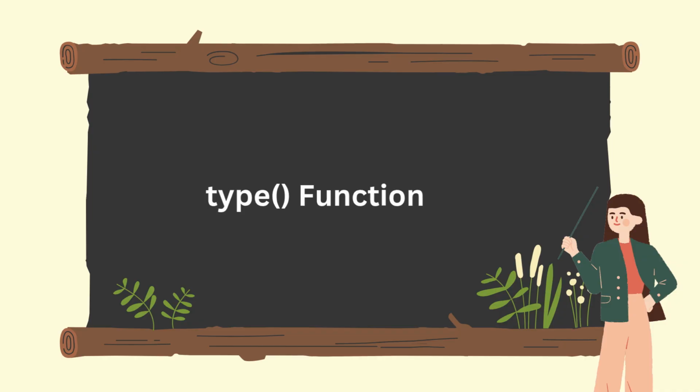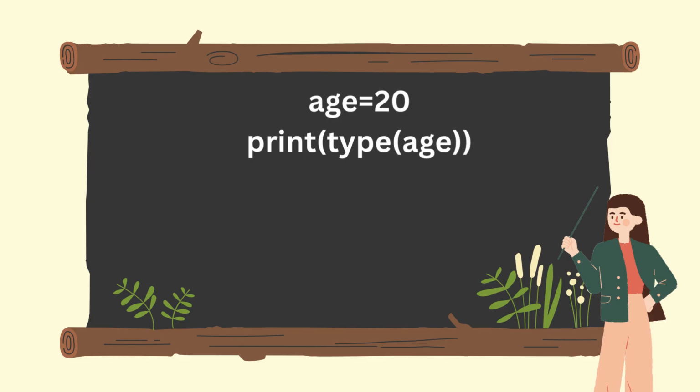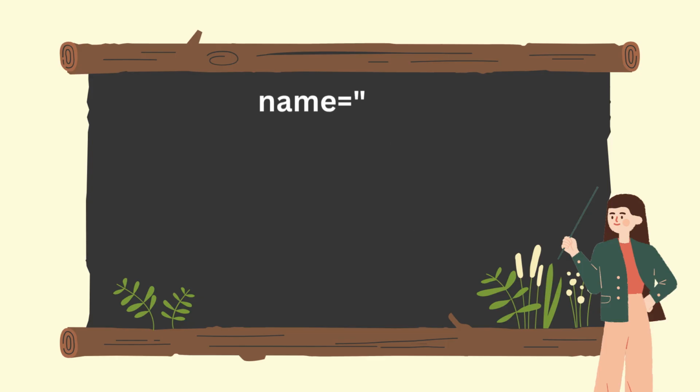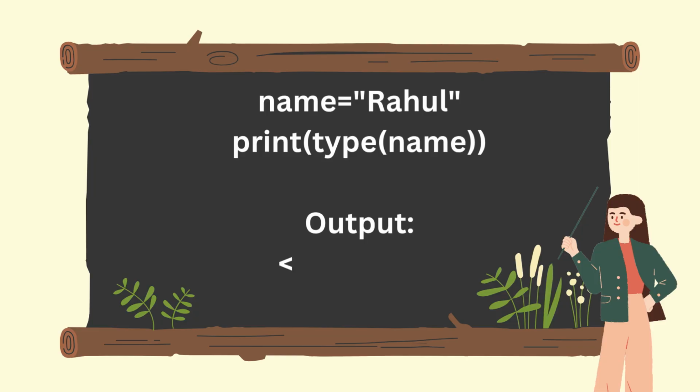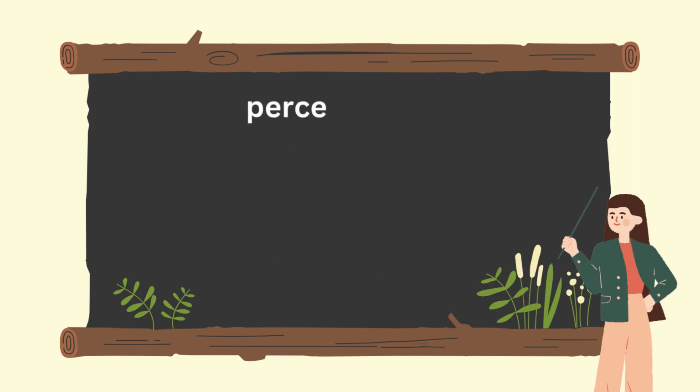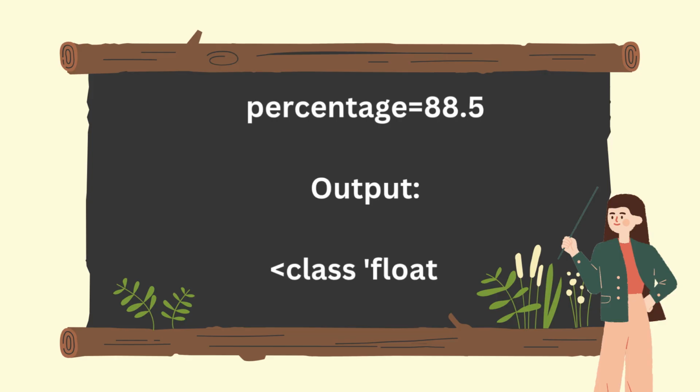Type function. Now suppose we want to know the data type of a variable. Python provides a built-in function called type. For example, age is equal to 20. Print type of age. It prints int, integer. Let's try a string. Name is equal to Rahul. Print in bracket type of name. It prints str, meaning string. Percentage is equal to 88.5. It prints float. The type function is very useful while debugging programs.